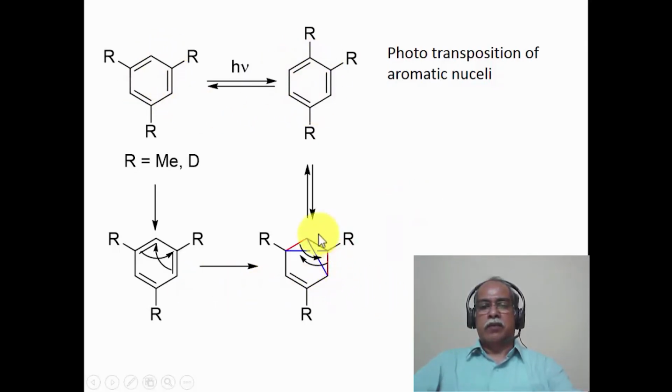The mechanism essentially involves an intermediate which is a benzvalene intermediate. The benzvalene intermediate can reversibly undergo this particular process; here also the reversible arrow should be there. In fact, it can reach a photodynamic process. In other words, the photostationary state can be obtained by this particular reaction. The concentration of the individual species will depend on which one is absorbing and which one is facile in terms of undergoing this benzvalene structure and so on.